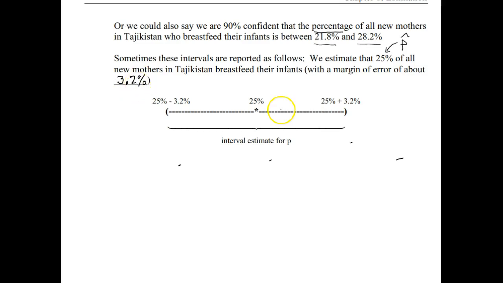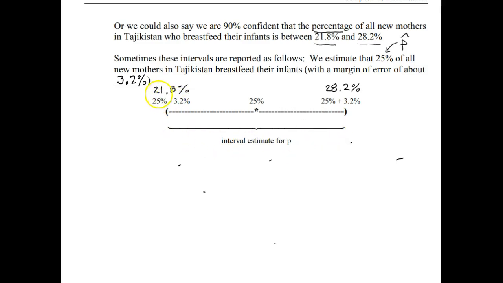So that 3.2% came from, if we take our endpoint that the calculator gave us at 28.2% and subtract the midpoint of 25%, that gap is 3.2. And same thing down here, if we take 25 minus 3.2%, we get the other endpoint, which is 21.8%.